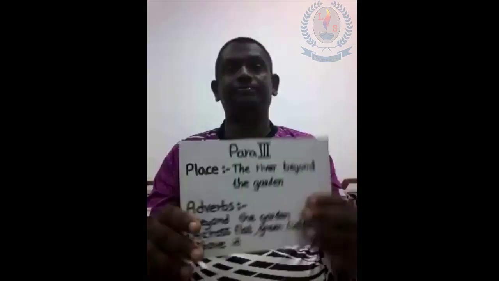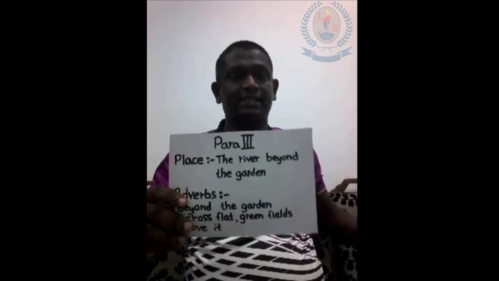Okay, let's go to paragraph number 3. Beyond the garden there was a river winding its way across flat green fields. It glittered in the sunlight and birds wheeled and soared above it. In this third paragraph, children, what is the place?